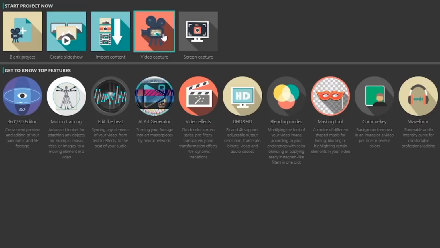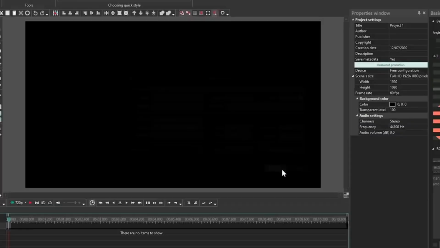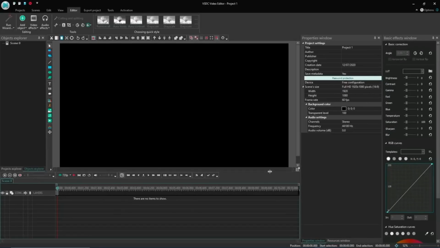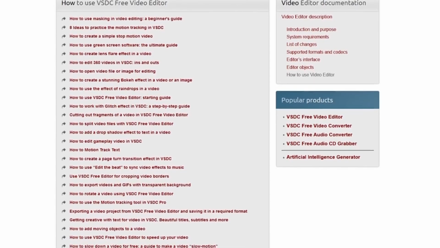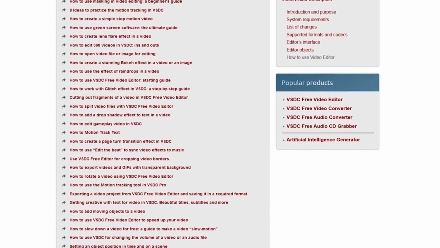VSDC's non-linear editing system allows users to place objects in any position on the timeline and have any size, making complex edits more manageable. Additionally, VSDC includes tools for video stabilization, 3D diagram creation, and a built-in screen recorder. Its export capabilities support numerous formats and devices, ensuring compatibility with various platforms. Overall, VSDC Video Editor is a versatile and comprehensive tool, ideal for users looking to produce high-quality videos for personal, educational, or professional use without the need for expensive software.